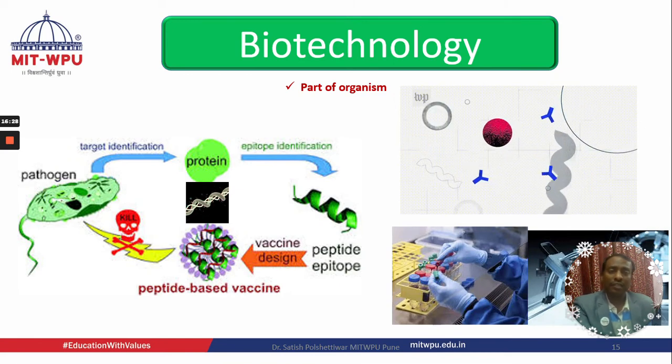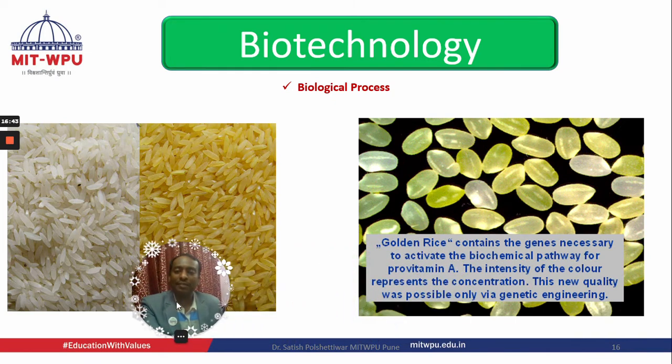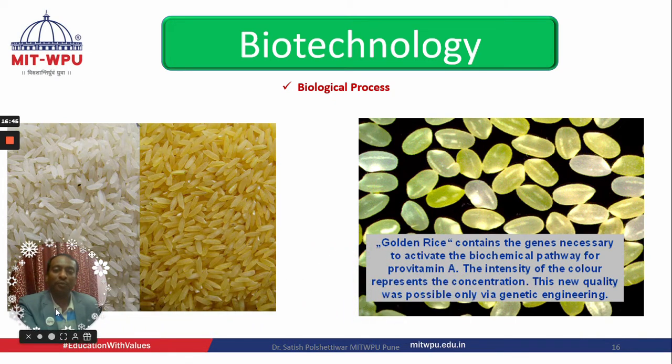Moving to the third generation products, where we can improve the biological process. The best example is golden rice. In this image you can see white rice here and golden rice here. What is golden rice? All of you know why there is a need for this kind of process. Why do we need to improve the process? Yes, food production.